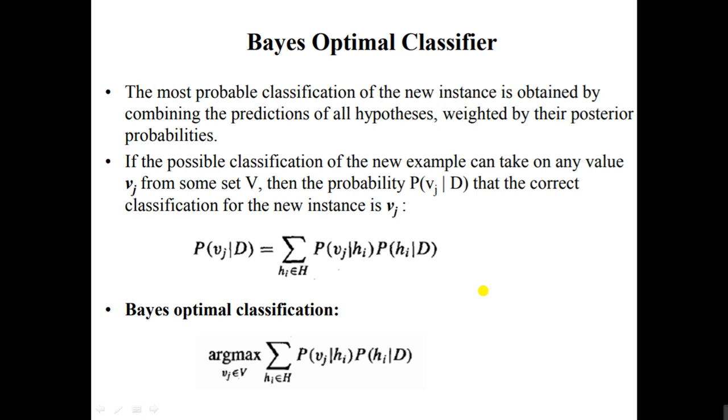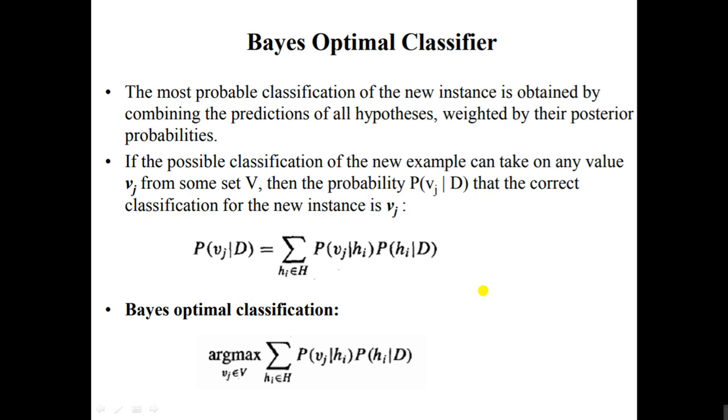Now the equation: probability of vj given the training set D equals the summation over hi in the total space H of the probability of vj given hi, multiplied by the probability of hi given D. Right?